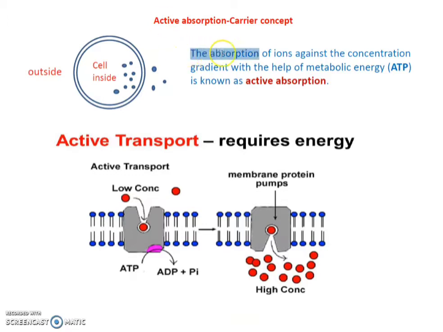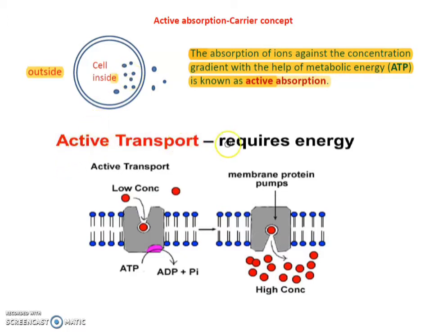So the absorption of ions against the gradient with the help of metabolic energy is known as active absorption. In active absorption, energy in the form of ATP is used for absorption of ions against the gradient. Suppose the inside of the cell is more concentrated and the outer side is less concentrated, even though these ions can be absorbed into the cell by using energy. This type of absorption is called active absorption.